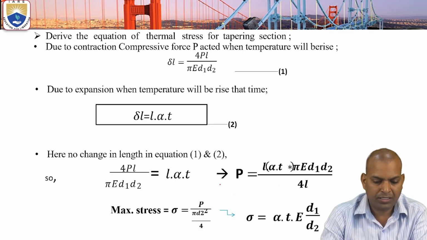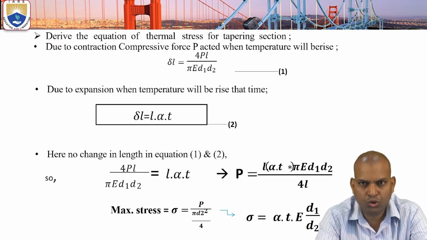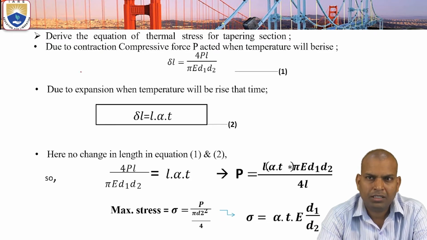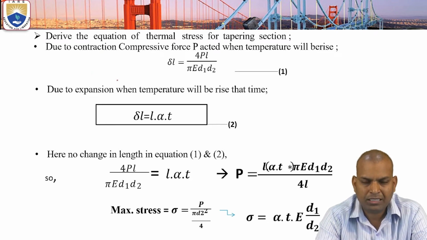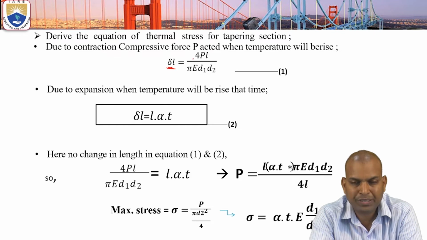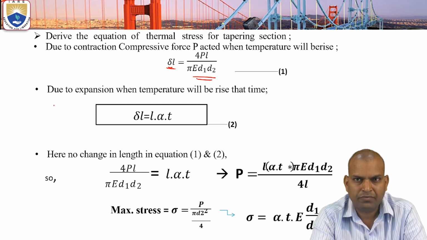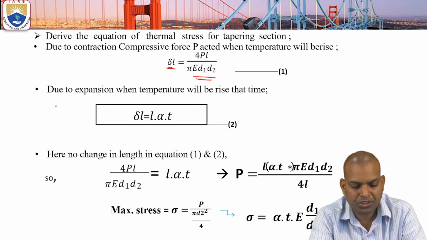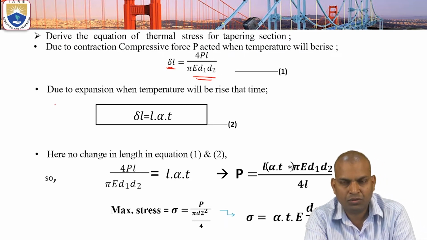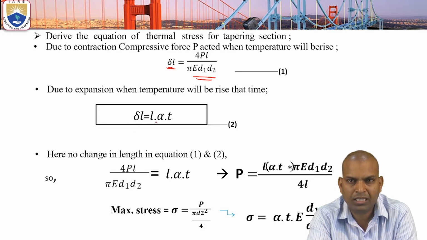For this case, under the compressive load applied, delta L equals 4PL by pi E times D1 D2, and due to temperature expansion, delta L equals L alpha T.